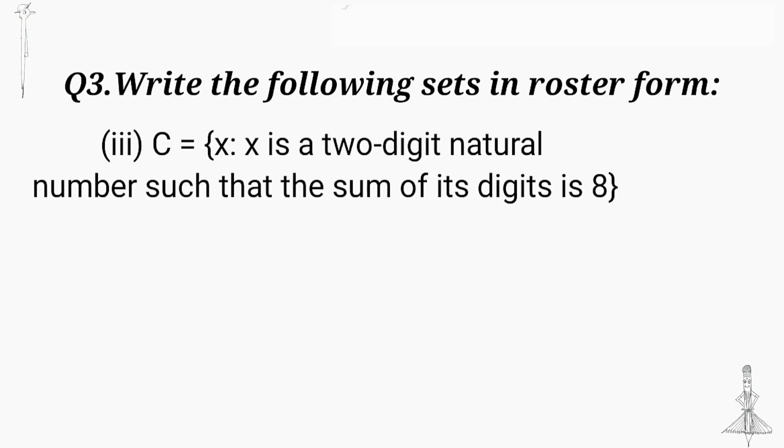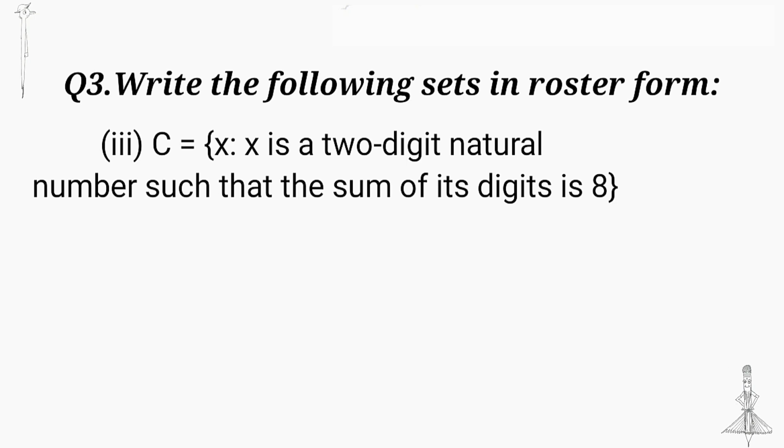Next question. x is a two-digit natural number such that the sum of its digits is 8. We know two-digit natural numbers start with 10 and end at 99. Here given the property that the sum of the first and second digits becomes 8.